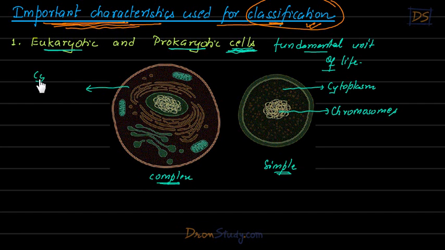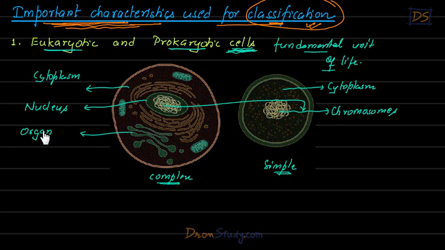It has many structures. It has cytoplasm, this is a chromosome, right? And this entire structure which you are seeing here in greenish is actually called nucleus. And this is a very important part of a cell, students. Very important part of the cell. And then you can see so many other small things. We will not get into details of all these right now, but they all are together called organelles. You understand, students? So you can see this is a much more complex type of cell, having many different types of organelles inside itself. But this is a much simpler cell, students.